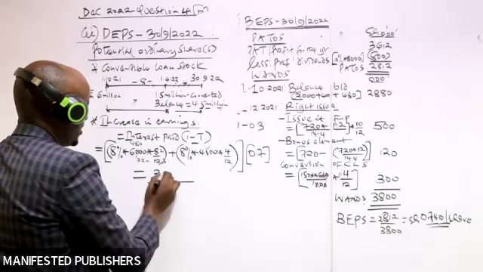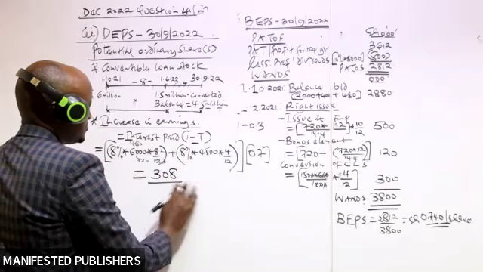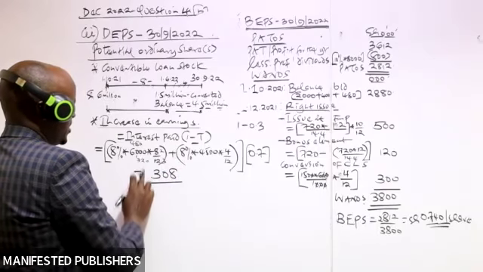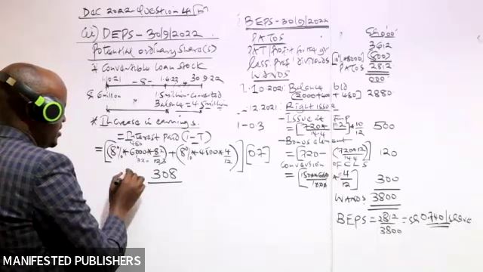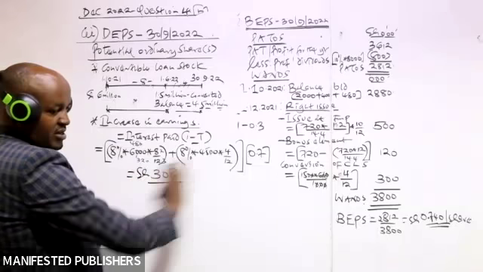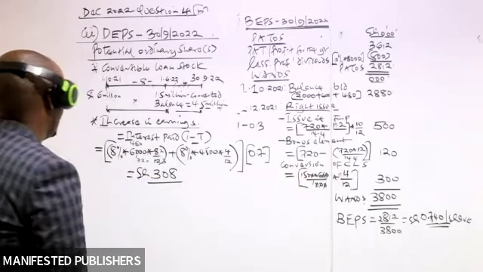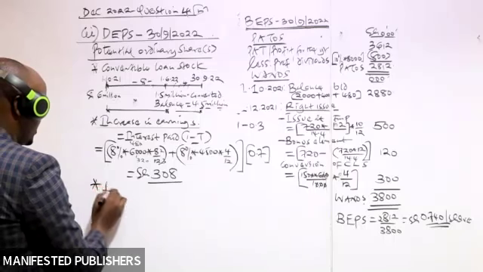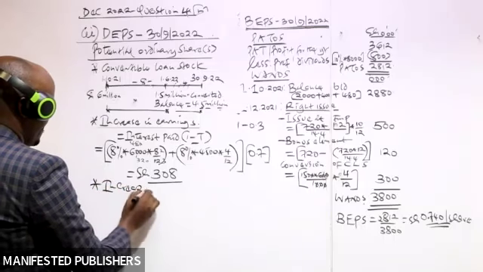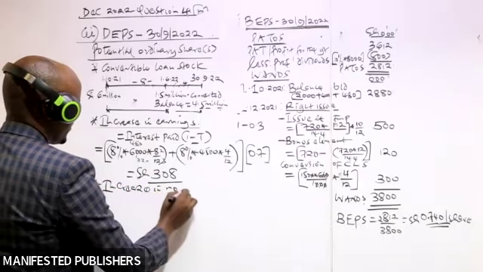Yes, I'm given a figure. I hope that is a final figure. 308. Okay. So that is the increase in earnings. Then number 2, we compute the increase in number of shares.